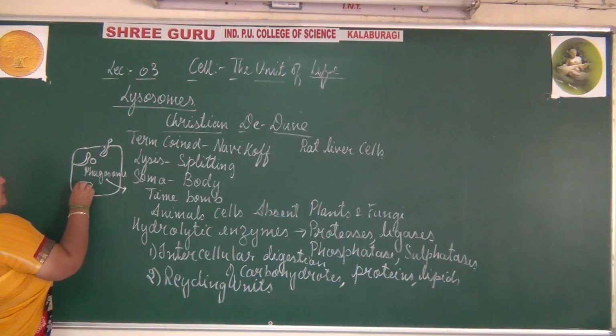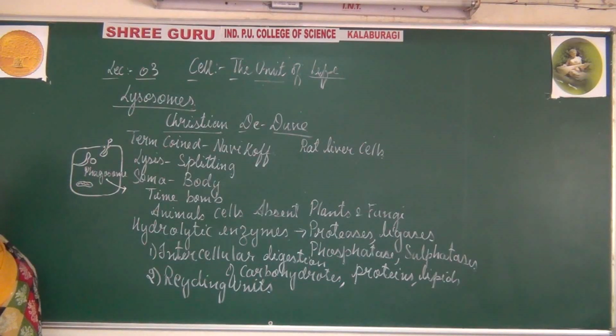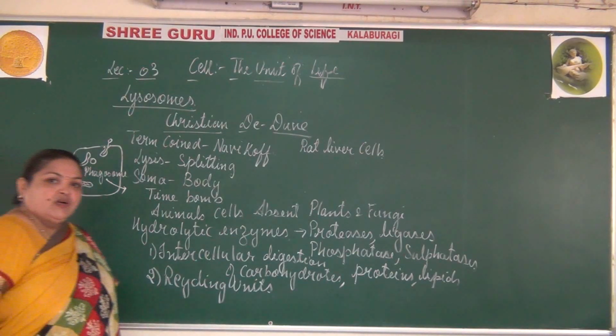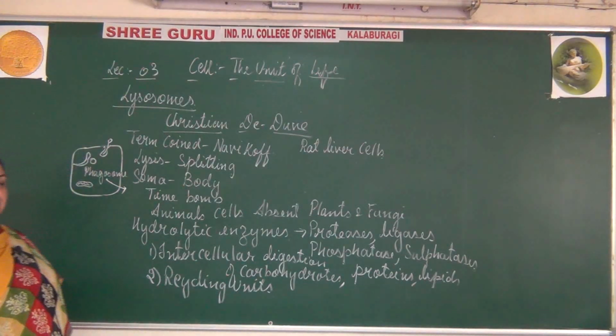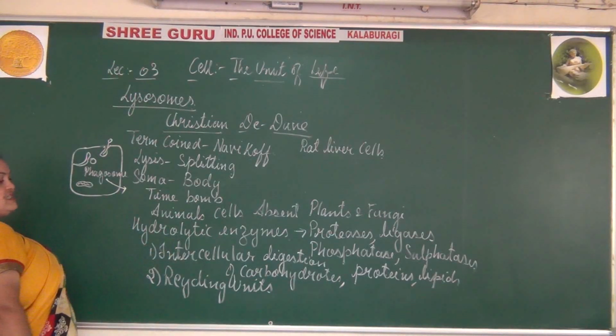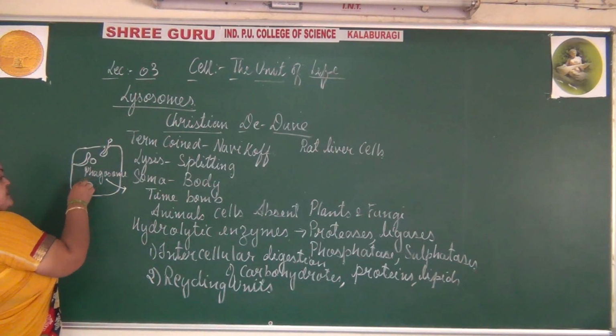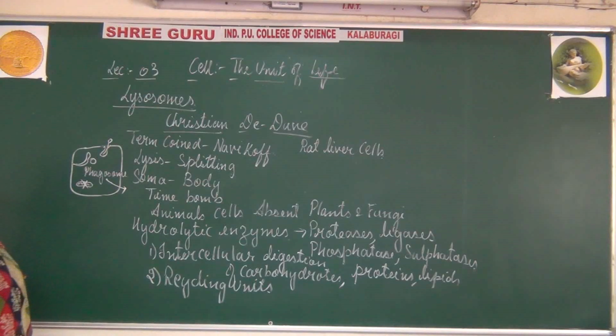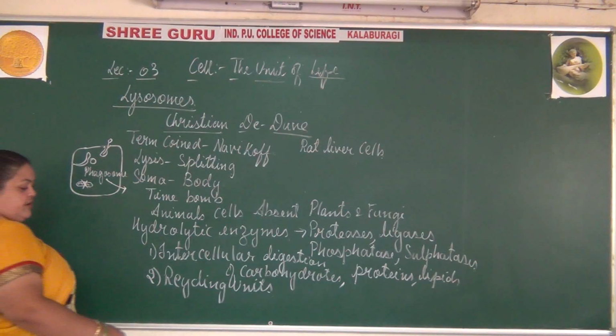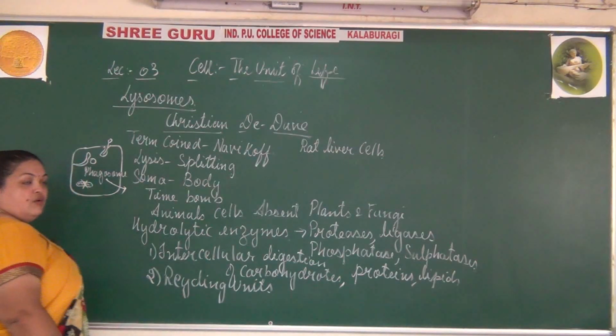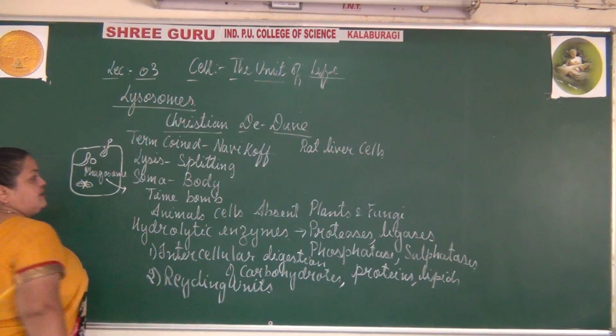If the mitochondria is not working properly, with the help of these enzymes, the lysosomes can destroy the mitochondria and also help in the formation of another mitochondria. So they are also known as the recycling units.